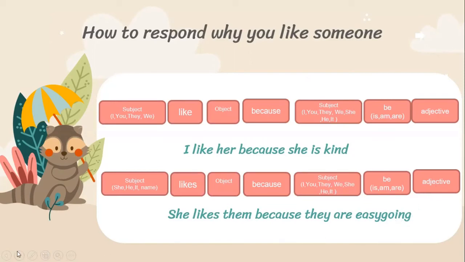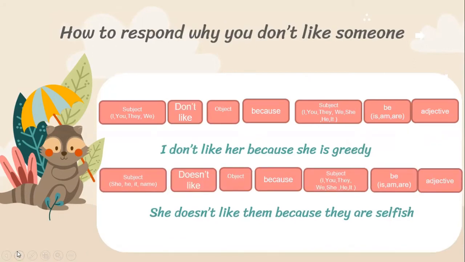And then here is how to respond why you don't like someone. It is similar to the previous response, but the difference is just don't like and doesn't like. If the subject is I, you, they, and we, you need to put don't like after the subject, and then the object, and then because, and then the subject based on the object, and then be, and then the adjective.